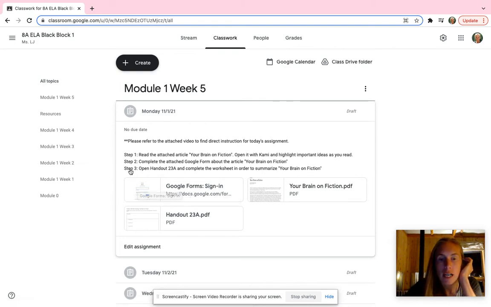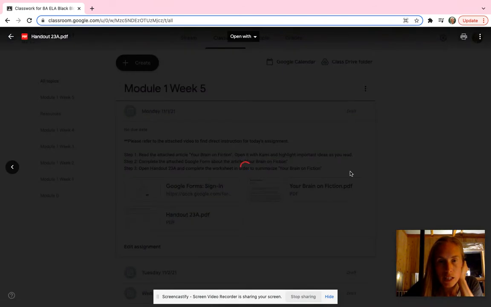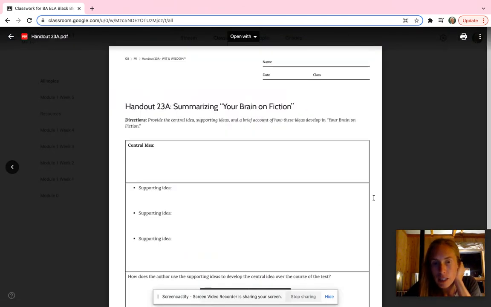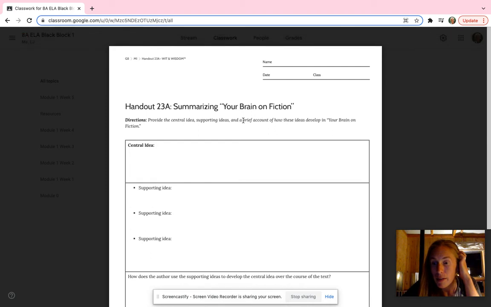Okay, your third step, step 3, is to open this handout here, handout 23A, and you're going to complete the worksheet, okay? So let's click on it. You can see what it looks like. You're going to open it with Kami so that you can fill it out, although it should be automatic fill. What it's asking you to do is just summarize the article.